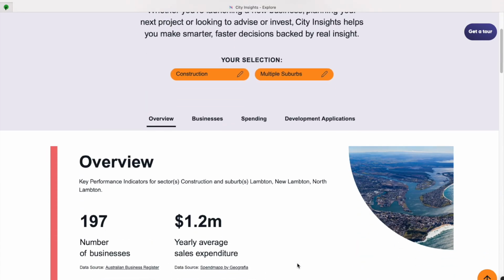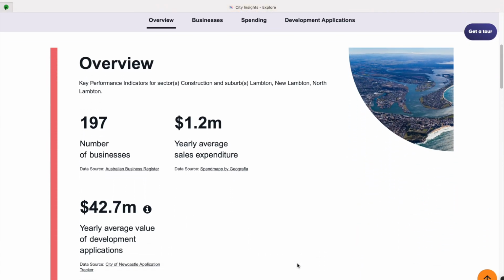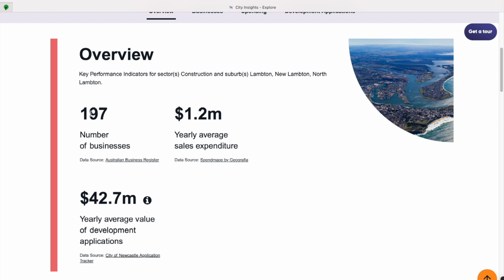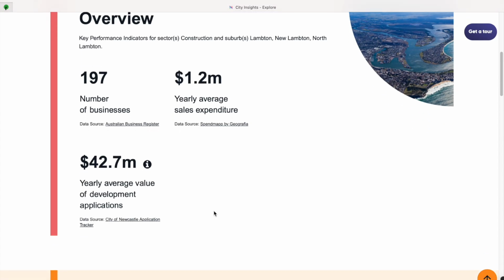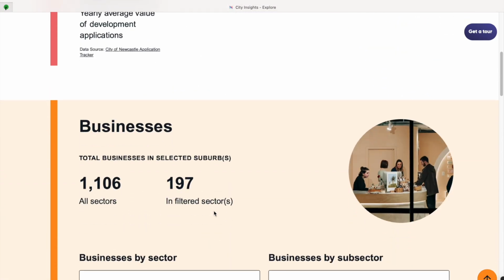His dashboard opens with an overview of Lambton's construction sector. He sees the total number of construction businesses, their average yearly sales expenditure, and the average value of development applications lodged nearby. It's like a health check of the construction environment he's a part of.